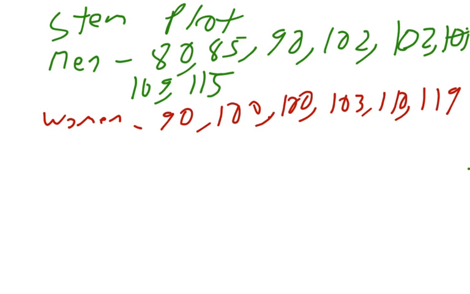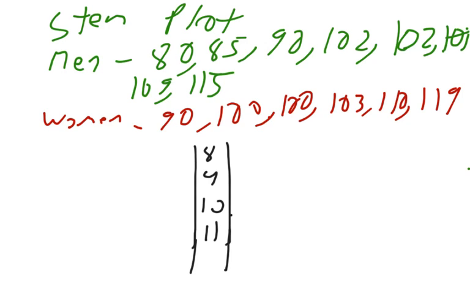Alright, last thing we're going to do today, we're going to do a stem plot, not a box plot, which basically organizes our data a little bit. So let's just do the men. We're going to have 8, 9, 10, and 11, and that's all we need for the men and the women.